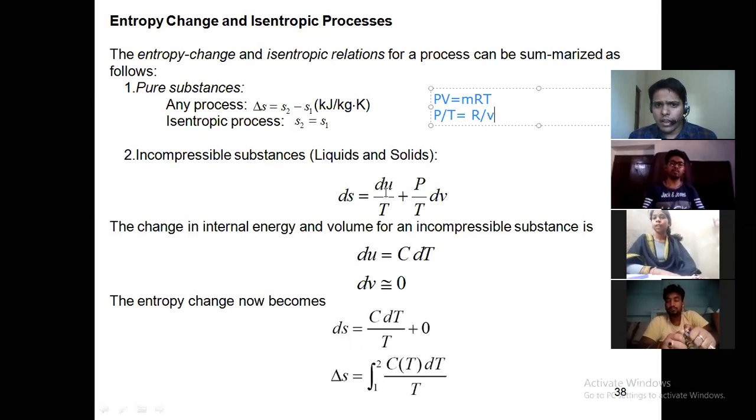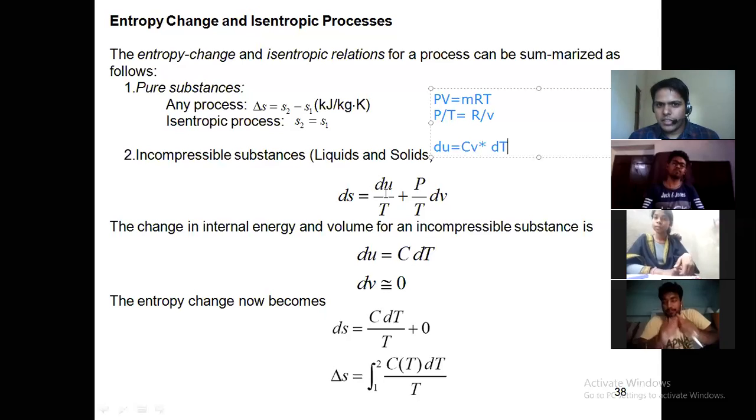So we replace du with Cv dT divided by T, and P by T as R by v.